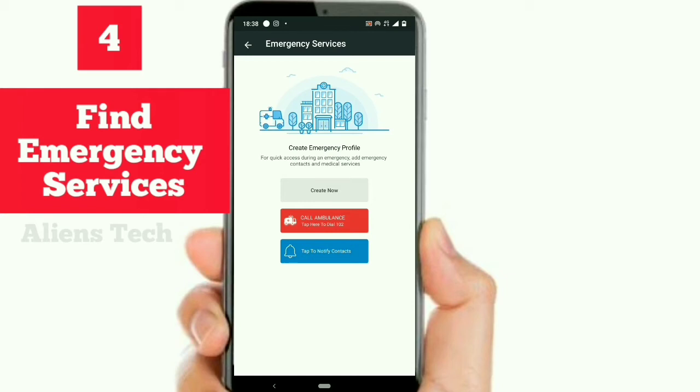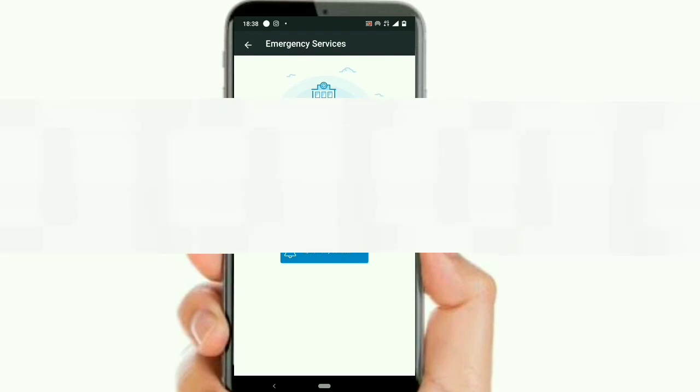Okay, and the third important feature is tap to notify contacts. It means if you click tap, all the emergency messages will be triggered to the contacts available in our phone. So this is a very important feature in case of emergency time. Okay, so it is a very important feature, I request you to activate this emergency feature.